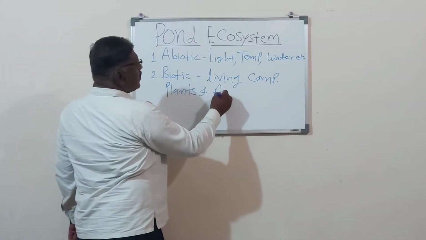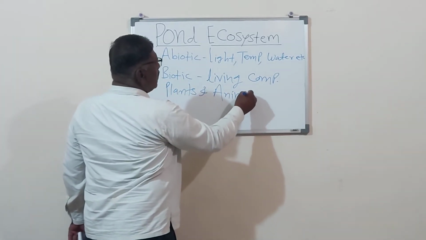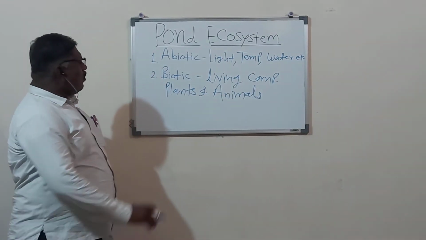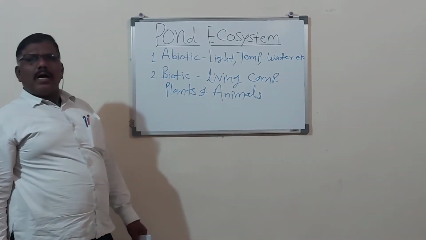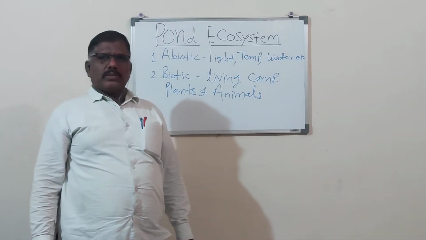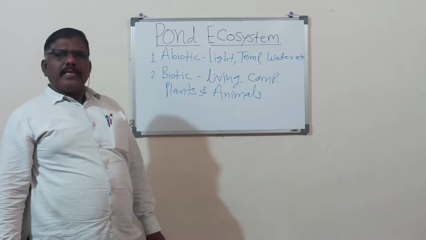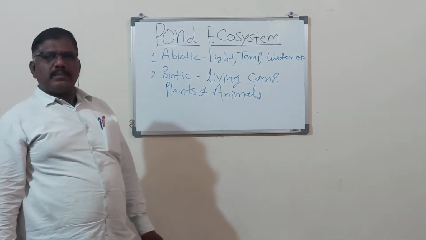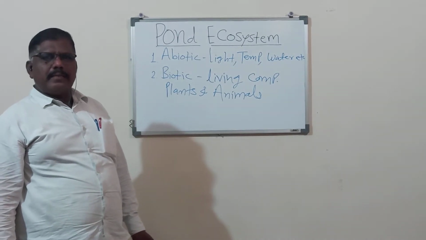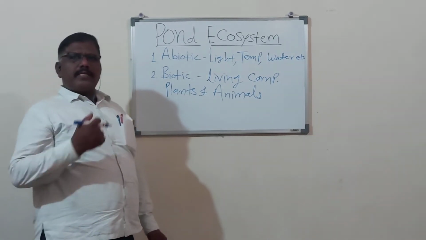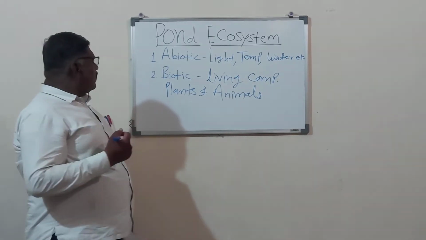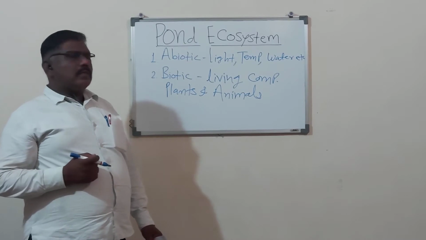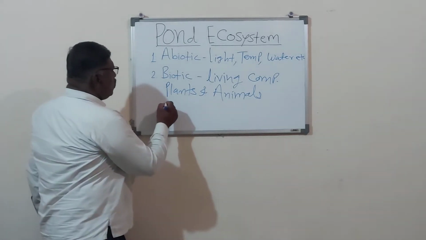Plants and animals are the biotic components. Plants are the producers. They make their own food by the process of photosynthesis in the presence of sunlight. They trap solar energy and become the food of another component, the consumers.